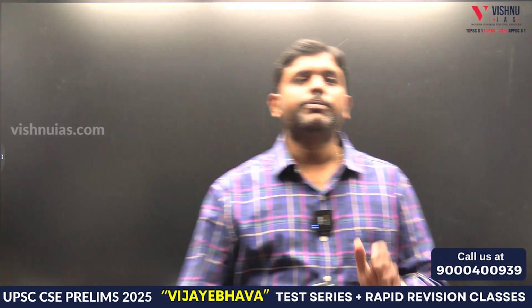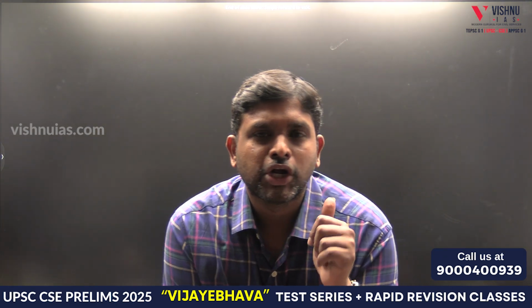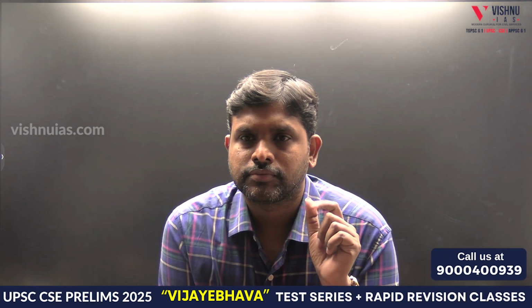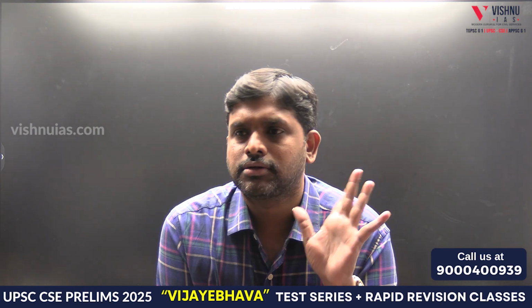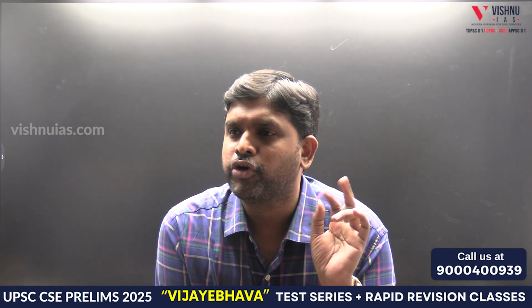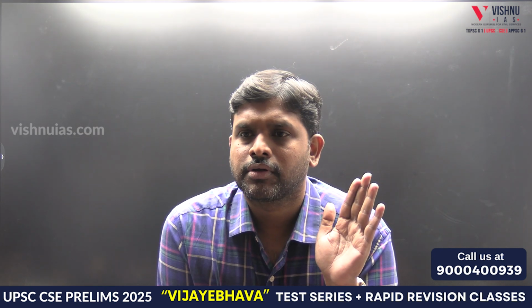Again, fundamental rights. 12. 13, inconsistency with the laws, judicial review. 14. 15. 16, public employment.